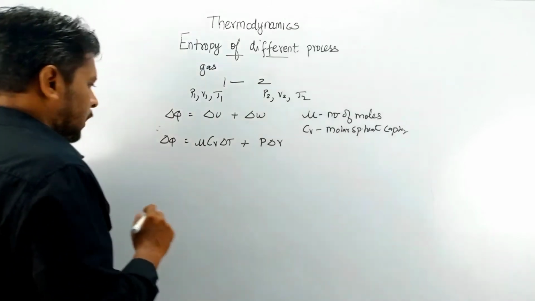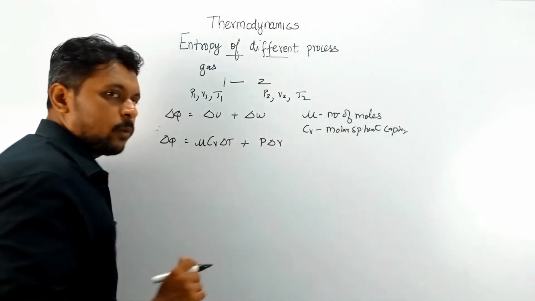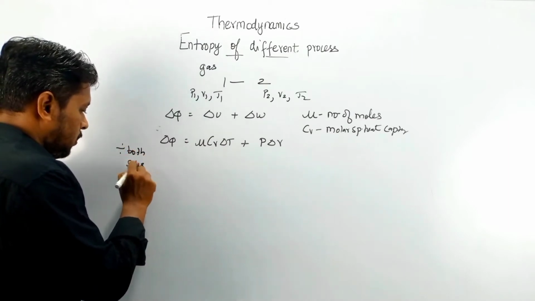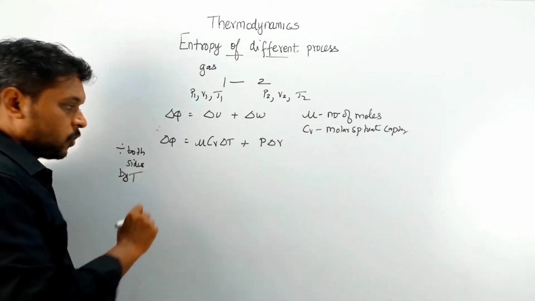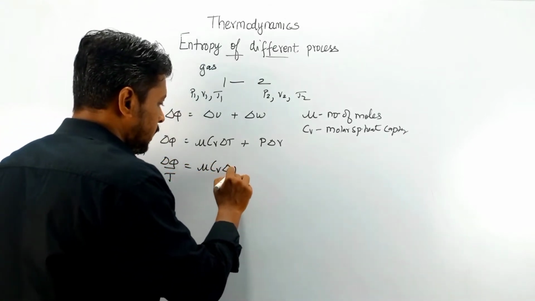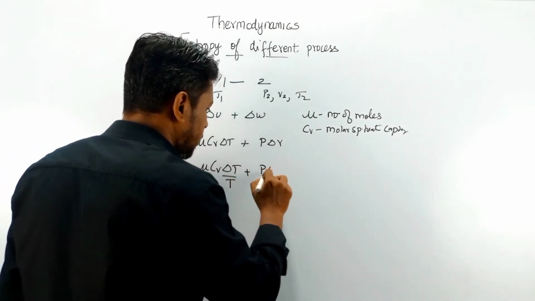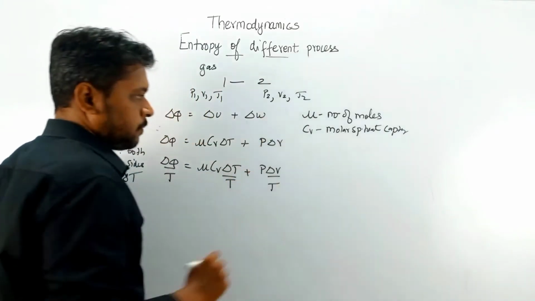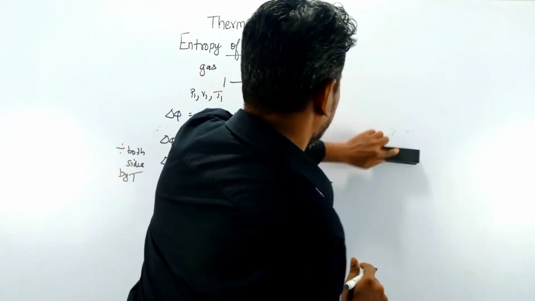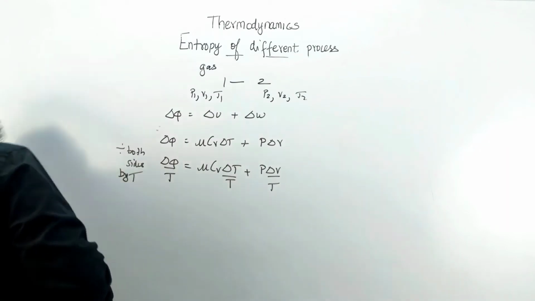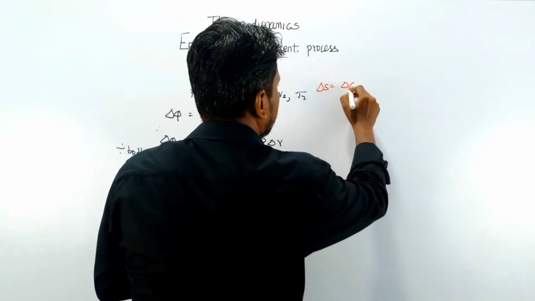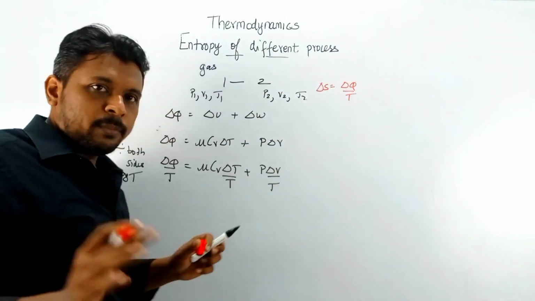Now I'm going to divide both sides of the equation by T. So delta Q by T is equal to mu Cv delta T by T plus P delta V by T. You know that the change of entropy delta S is delta Q by T where the temperature remains constant.